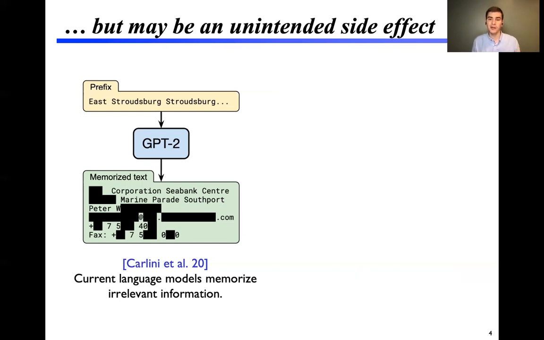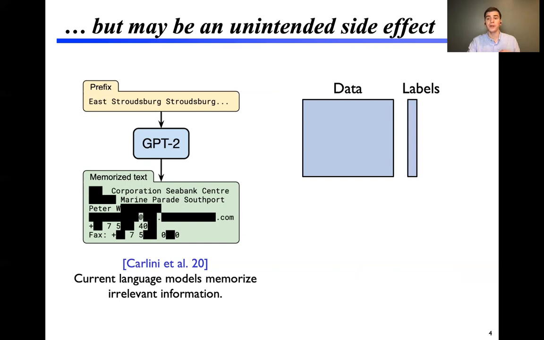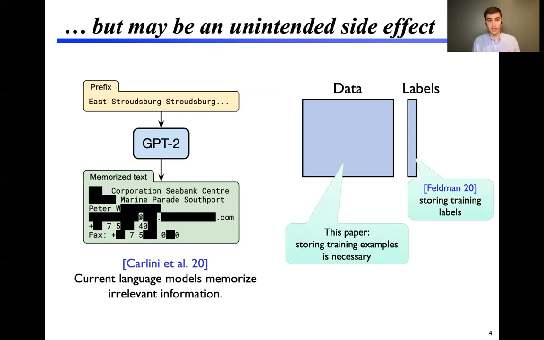I also want to point out that it's different from what is sometimes called memorization in the literature, referring to the memorization of training labels. Most relevantly, recent work by my collaborator Vitaly Feldman at STOC 2020 showed that there are settings where any successful algorithm must memorize the training labels. Our work can be seen as a strengthening of this, showing that any successful algorithm must memorize entire features of the training data, not just the labels.